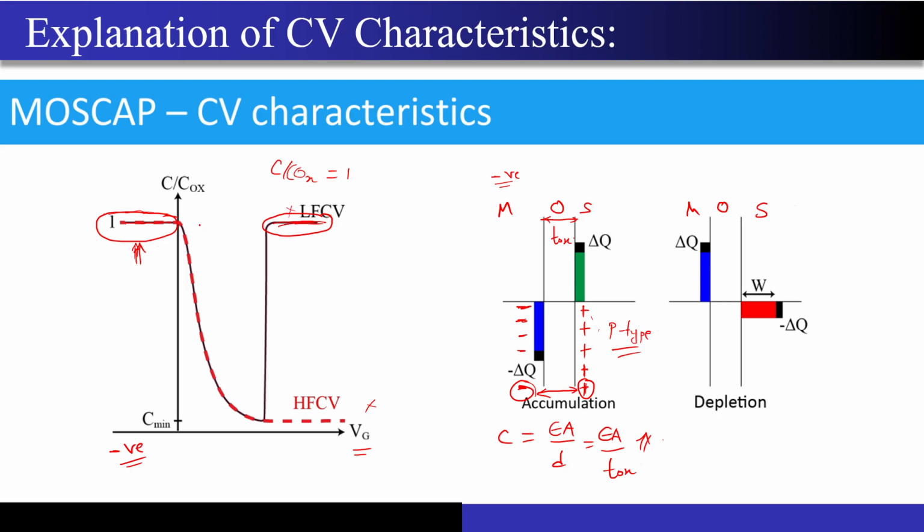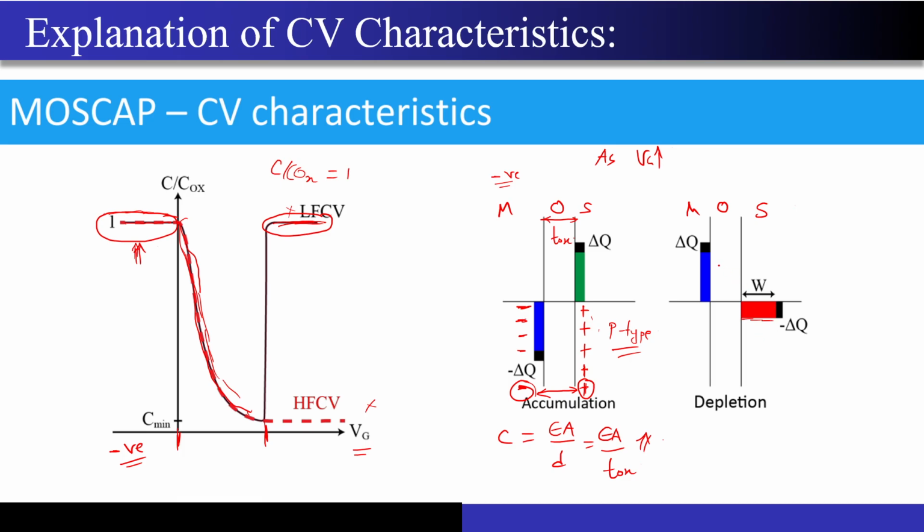Now what is happening in this region? Let's ignore this region now. What is happening in this decreasing region, correct? We are actually getting the depletion region formed, right? And now what happens between this particular boundary and this particular boundary? As you keep on increasing the Vg, correspondingly you will get a higher and higher depletion width over here.